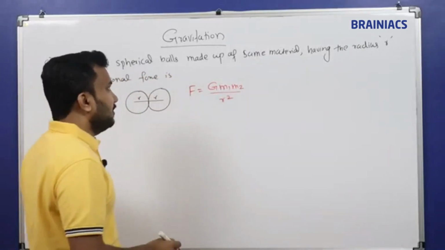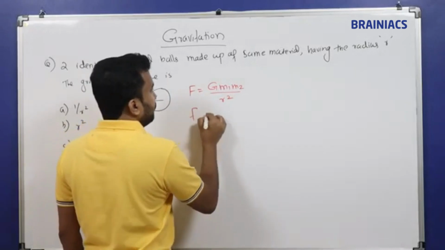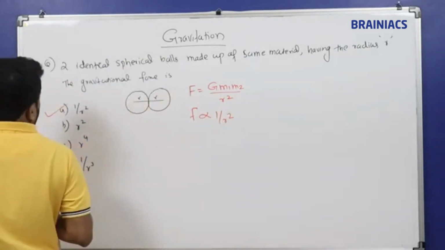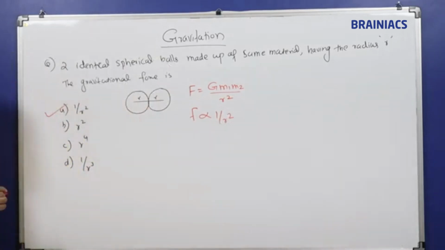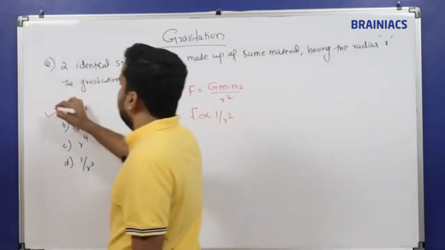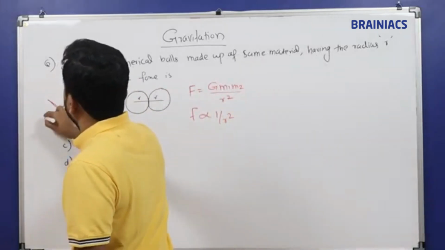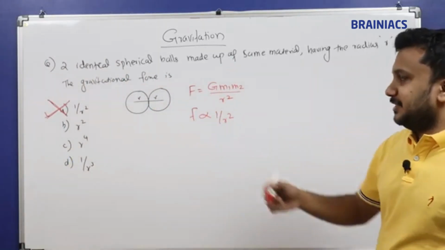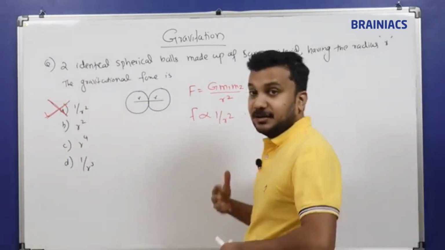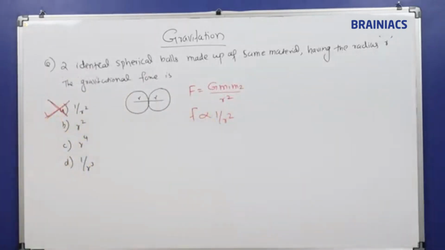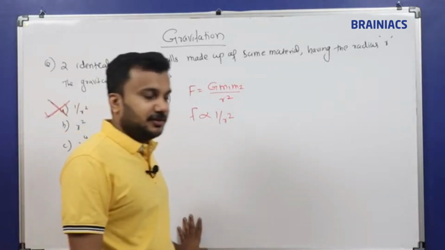So two masses will be there. Of course we know F is proportional to 1 by r square. If you mark like this, and got the answer as F is proportional to 1 by r square, this is a wrong answer. It is not a correct answer, right? That's what you can see. The first option is given as 1 by r square very eagerly. Once you see the question, you have a very high tendency to write the answers in a very eager way. But this is not the right answer.